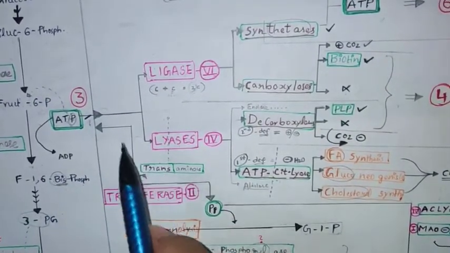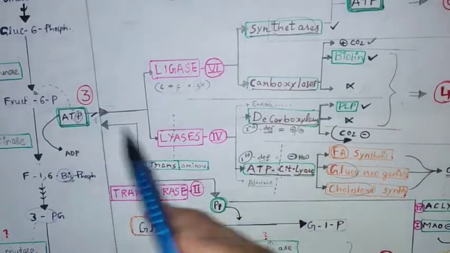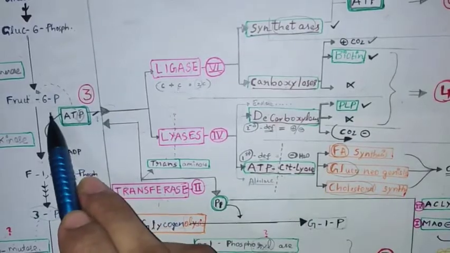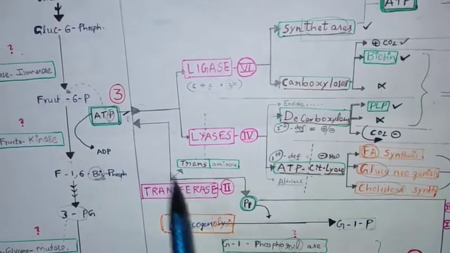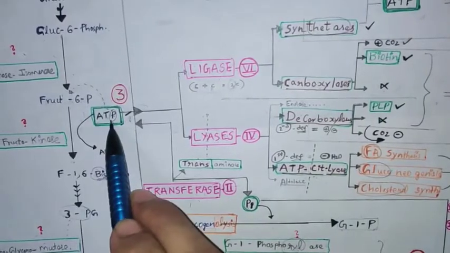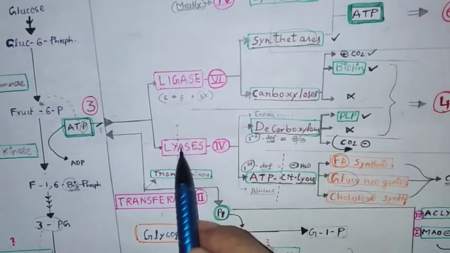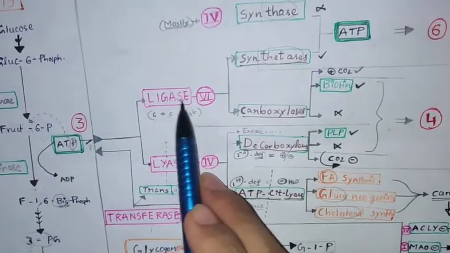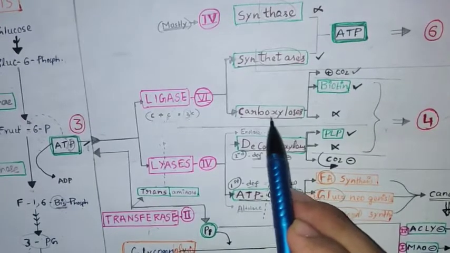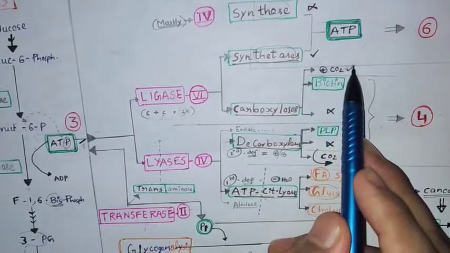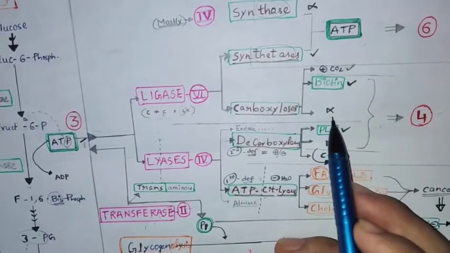Now coming to ATP. If in any reaction you see ATP, we should rule out. If any transfer of phosphate is there, we already know it is kinase, because it comes under transferase. If there is no transfer and ATP is still there, then we should consider these two. In ligase we have synthetase and carboxylase. In carboxylase we can see addition of carbon dioxide, along with biotin, and also biotin-independent reactions.